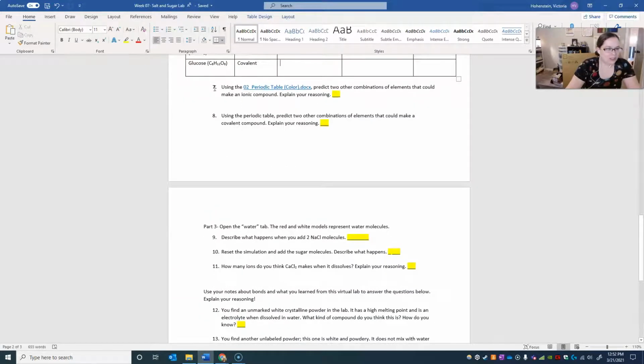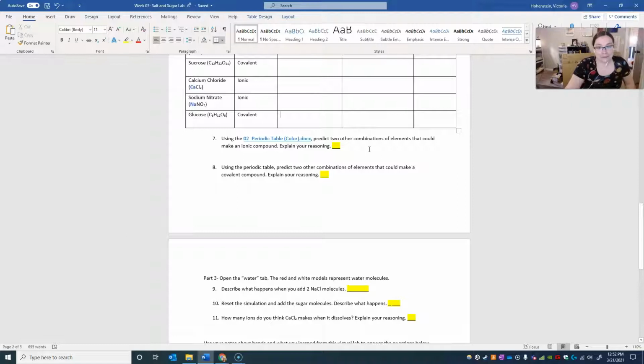Okay, so then we've got some questions here. Using the periodic table, predict 2 other combinations of elements that can make an ionic compound. Explain your reasoning. Guys, it doesn't have to be a real ionic compound. You're just going to pick a metal and a non-metal. Well, it wants 2 combinations, so you're going to do it twice. But pick a metal and a non-metal and be like, these things could bond, and it would be ionic because one's a metal, one's a non-metal. Same thing with number 8. Pick combinations of elements that could make a covalent compound. Don't worry about the numbers. You can just pick carbon and oxygen and be like, they're non-metals, so they would.